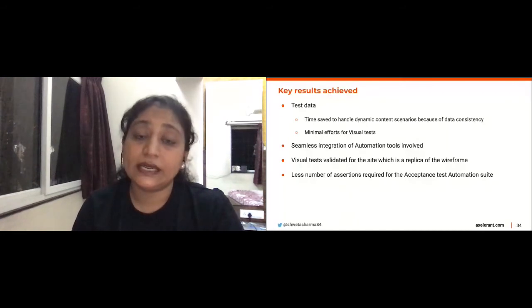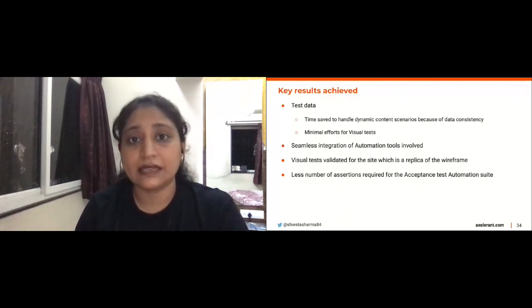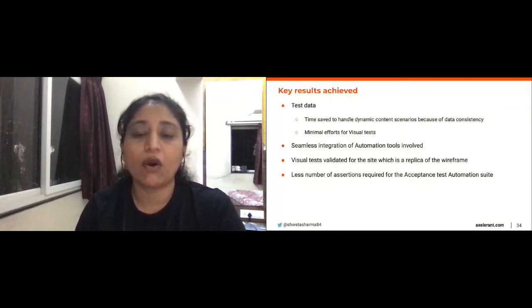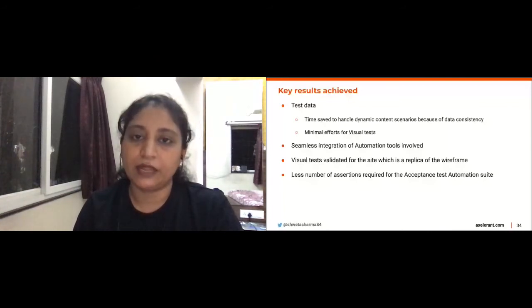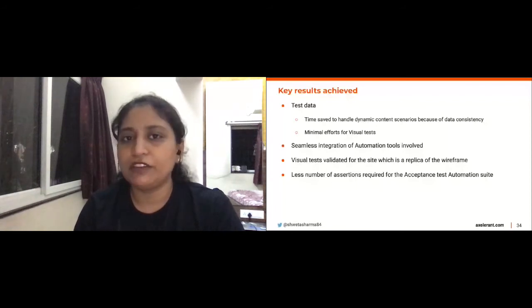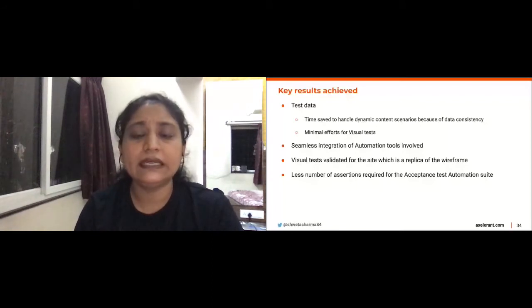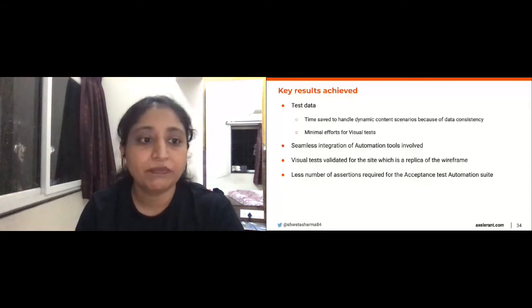Yes, our visual tests were validated as a replica of the wireframe, because our database had all the data exactly as similar to the wireframe, so that was one advantage that we achieved. People often miss out on validating the user interface close to the wireframe, and in my personal experience, I have seen that people miss out on issues when you don't pick up that practice.